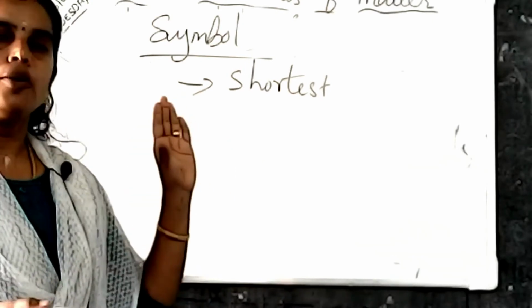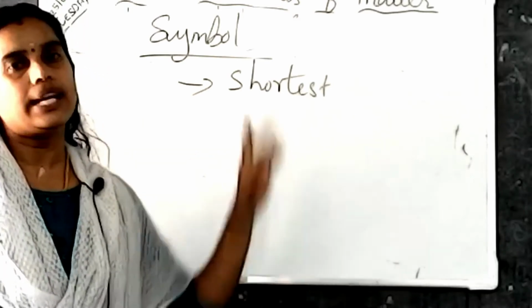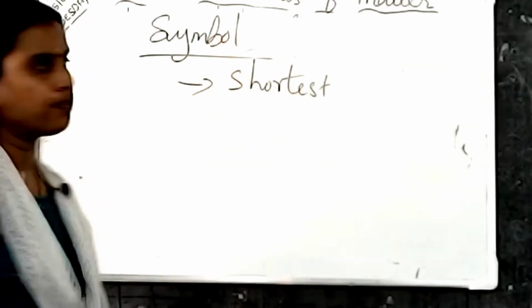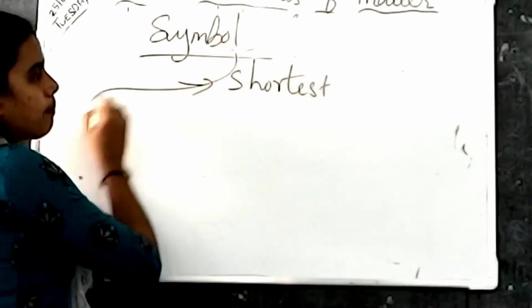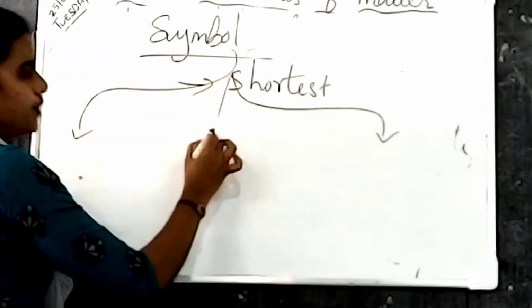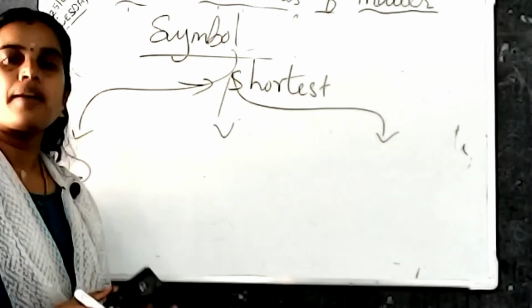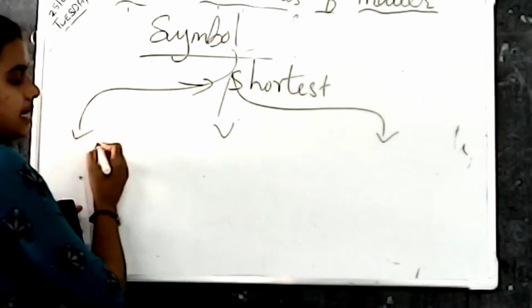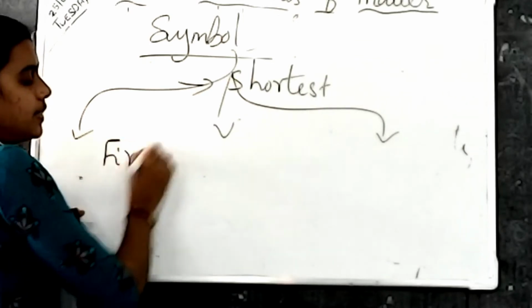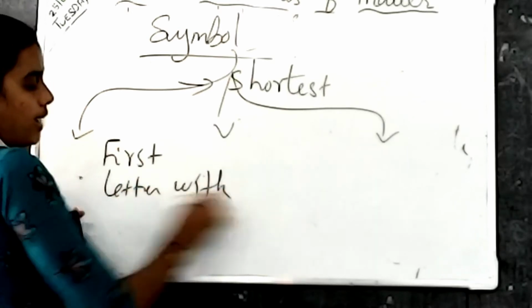Before that, we have to know the 3 rules for naming any symbols. So this symbol is based on 3 rules. First one, for some of the elements, we are using the first letter of the English name.